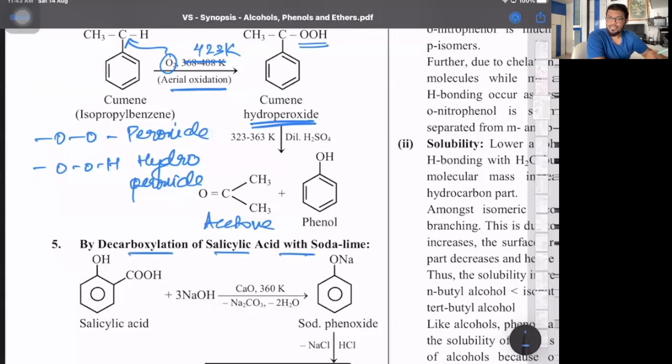Second is decarboxylation with soda lime. Remember soda lime, is this clear? NaOH plus calcium oxide, what we did in 11th standard, hydrocarbons, alkanes part. Sodium salt of fatty acids on decarboxylation with soda lime give you alkane, same way.